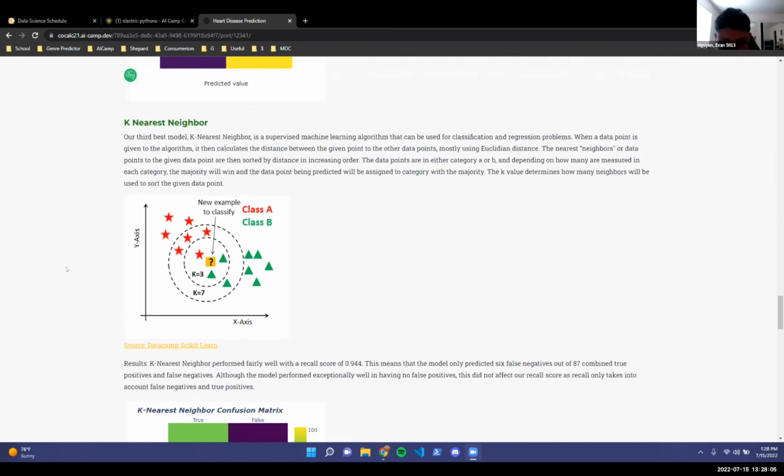The k-nearest neighbors algorithm is a simple supervised machine learning algorithm that can be used to solve both classification and regression problems. KNN works by finding the distances between the inserted data point and all the examples in the data, selecting the specified number of examples closest to the data point, then classifying the data point among its nearest neighbors.